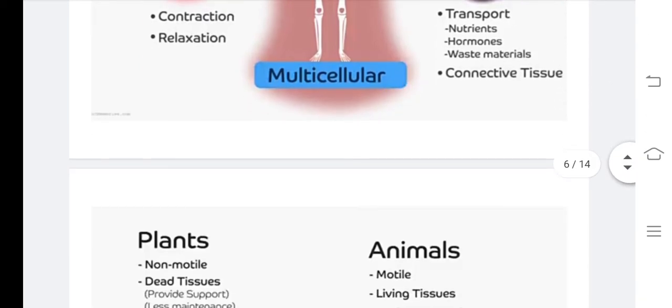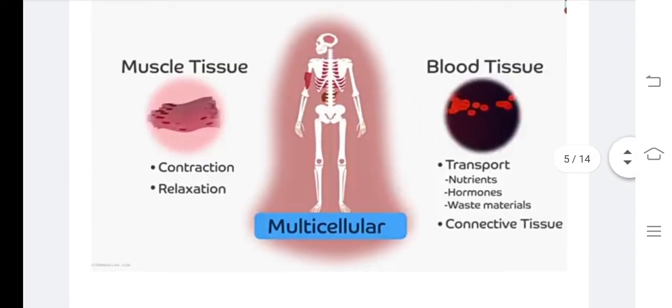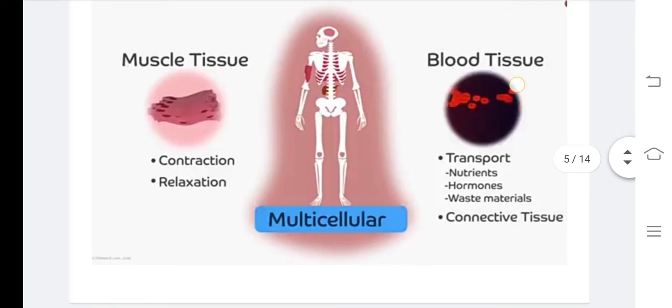Can you give me an example of tissue in the human body? Tell me once again, what are the tissues? Here: muscle tissue, blood tissue. Other than that, nervous tissue is there, right? You have to note down in your notebook. Draw this diagram in your classwork.